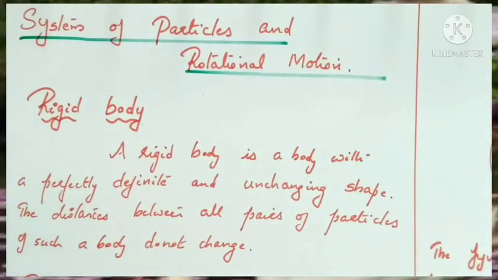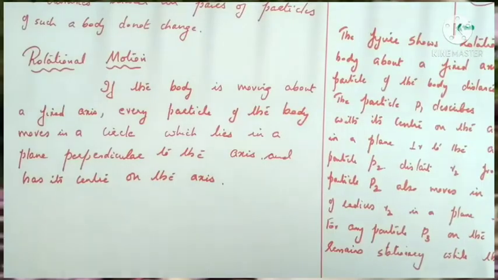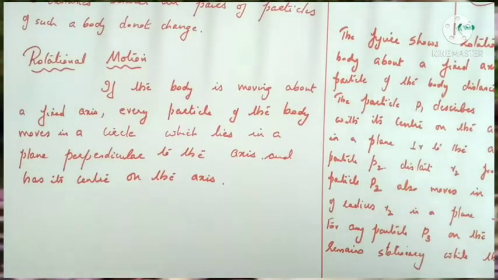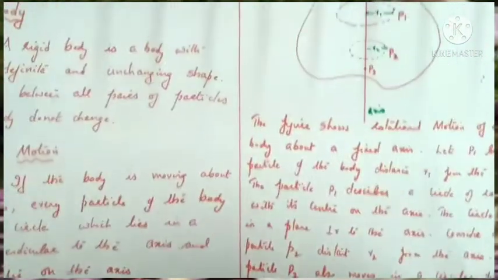Now we can see what are the different kinds of motion that a rigid body can have. A rigid body can have translational motion, it can have rotational motion, or it can have both rotational and translational motion. So we can see one by one. Now, rotational motion. If the body is moving about a fixed axis, every particle of the body moves in a circle which lies in a plane perpendicular to the axis and has its center on the axis. This is called rotational motion. So, rotational motion means if an object is rotating about a given axis, such a motion is called a rotational motion.